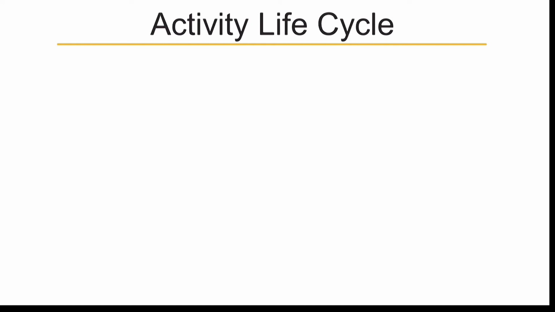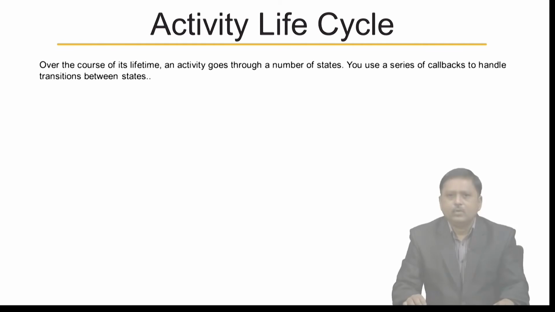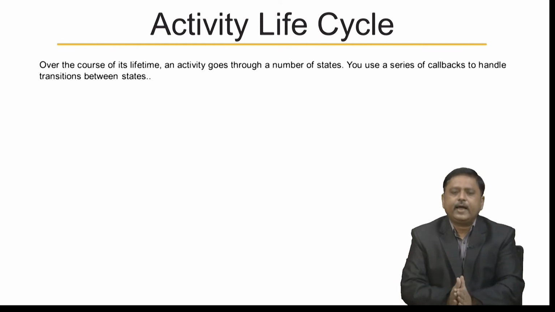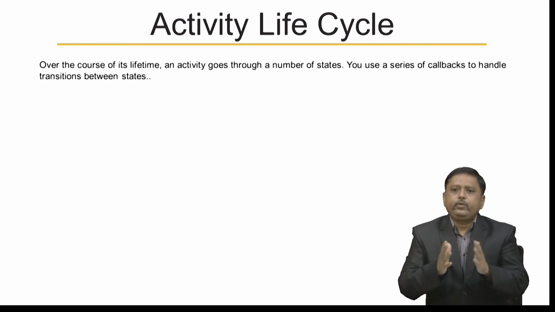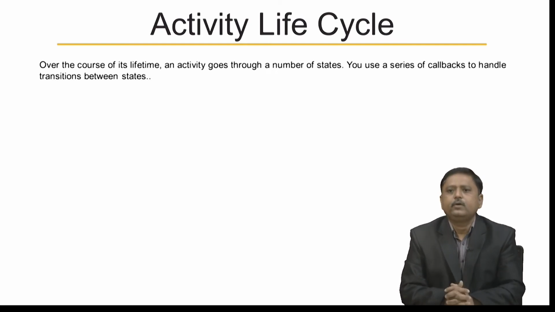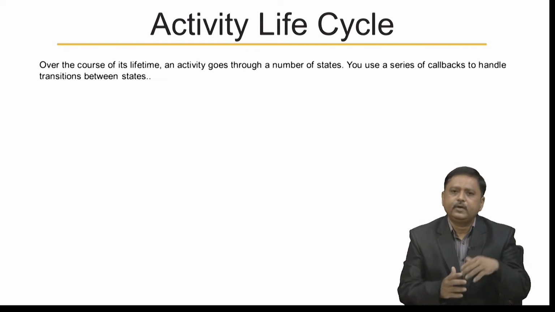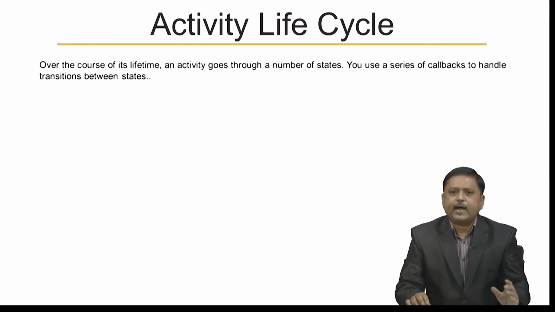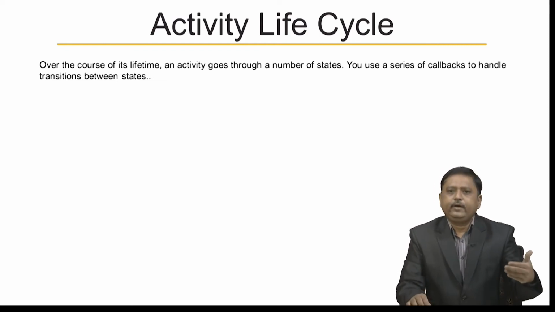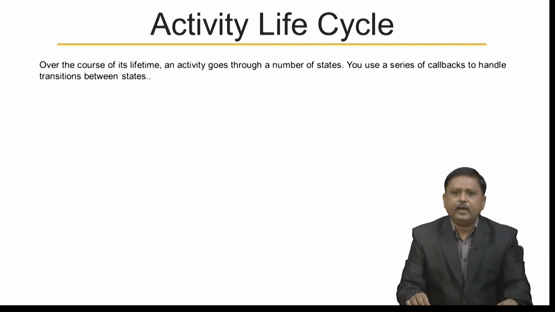During the life of an activity, it goes through many states. Over the course of its lifetime, as the activity goes through a number of states, you use a series of callbacks to handle transitions between states. Now, let us try to understand these different types of states in the activity lifecycle.